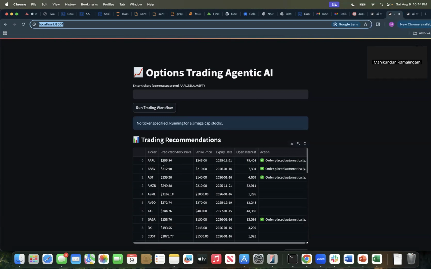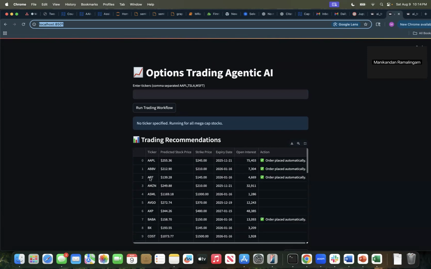For Apple, it says the predicted stock price is 255.36, and for the best selected option, it has got a strike price of 245, which is within 15% of the predicted price. And that's why it has placed the order automatically, right?